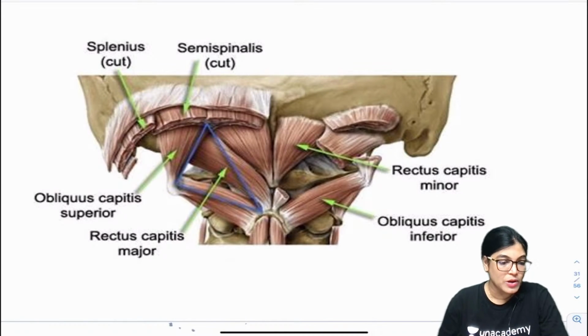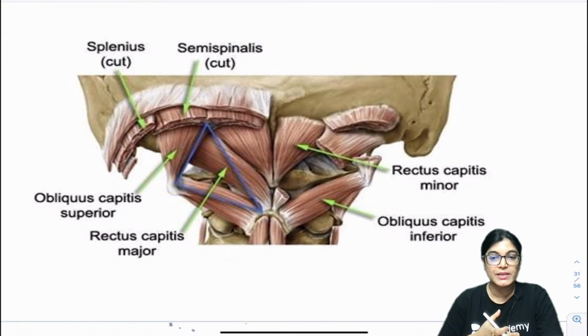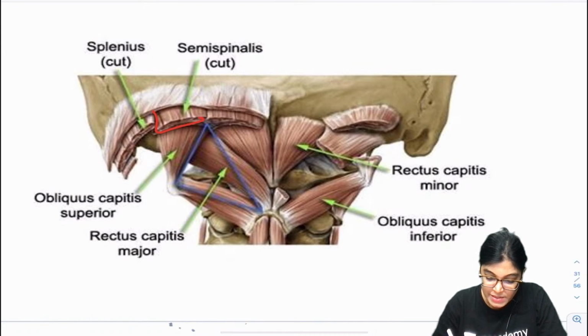Is it okay students? Because I have already covered sub-occipital triangle with explanation in my previous session. So those students who have missed the session, nothing to worry, this is the 4th session of NEET PG 2021. They can follow 1st, 2nd and 3rd, and there I have explained sub-occipital triangle. Now my dear friends, if you see this diagram, here you can see the muscle which is dissected out,